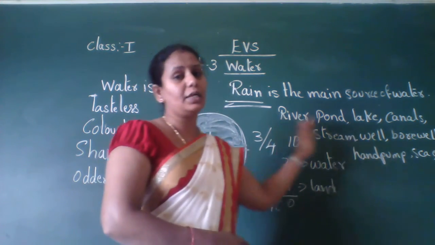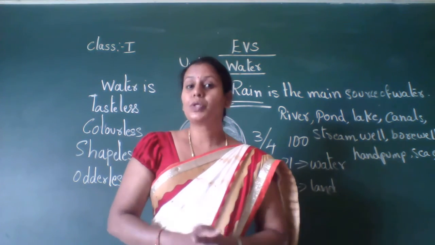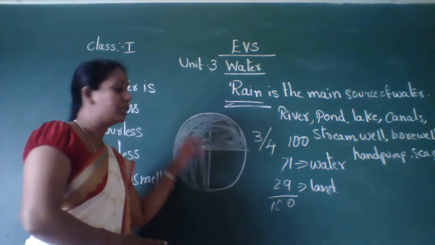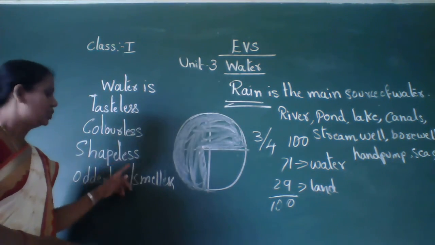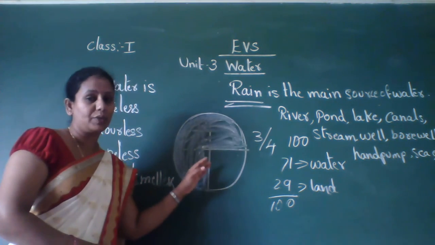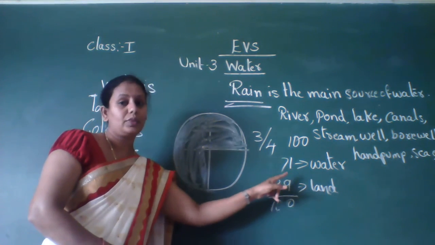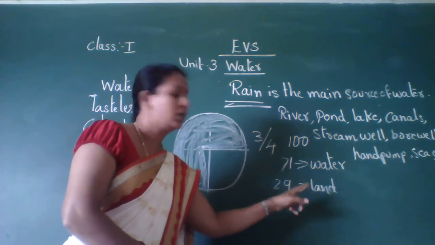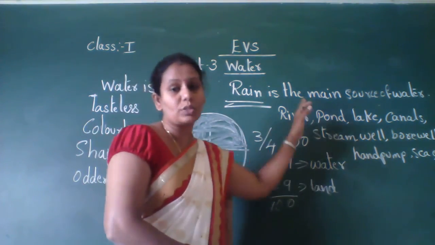So these are the other water bodies. Today I will stop here. So in this class, what did you learn, children? We learned some important points of water. That is, water is tasteless, colorless, shapeless, odorless, and 3/4 of our earth is covered with water. That means 71% of our earth is water, and only 29% of our earth is land part. Then we learned about the source of water.